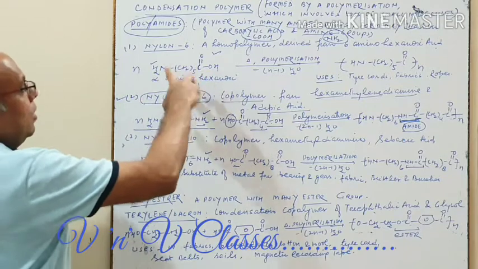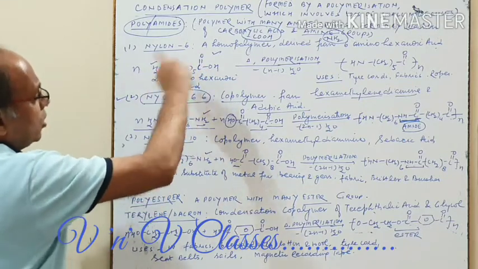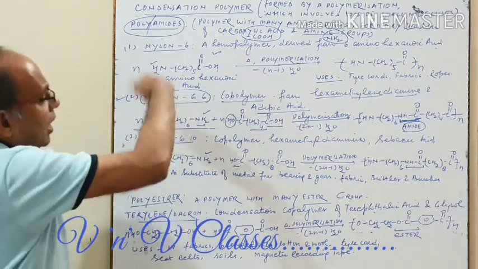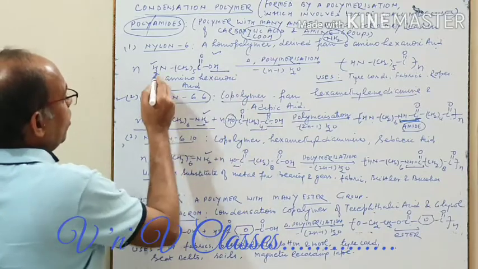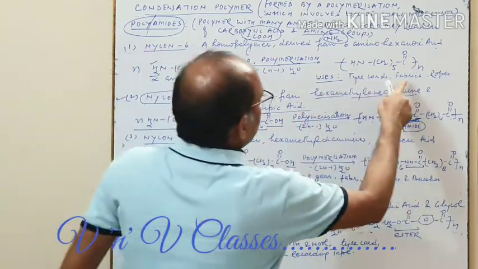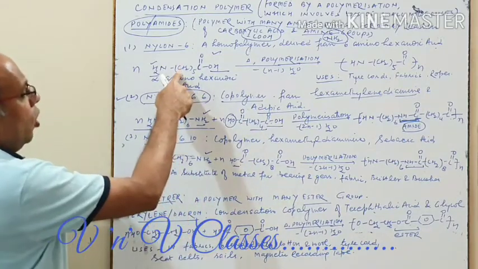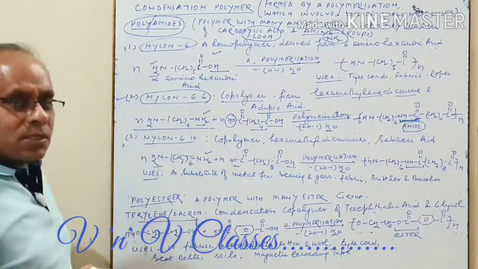But since this single molecule contains both functional groups, only these molecules will repeatedly combine, again and again. From here OH will be lost, from here H will be lost, and this will result in the formation. Since only one molecule is involved which has 6 carbons, this polymer is called nylon 6.